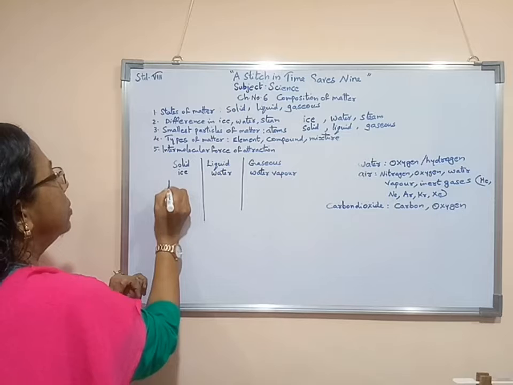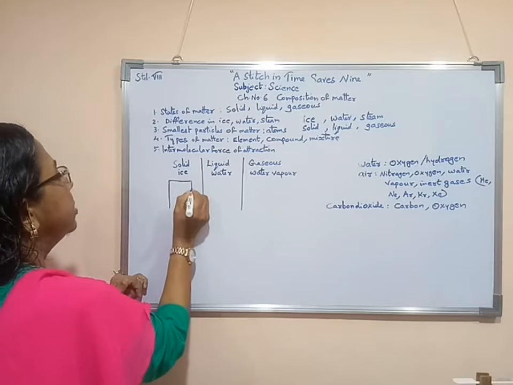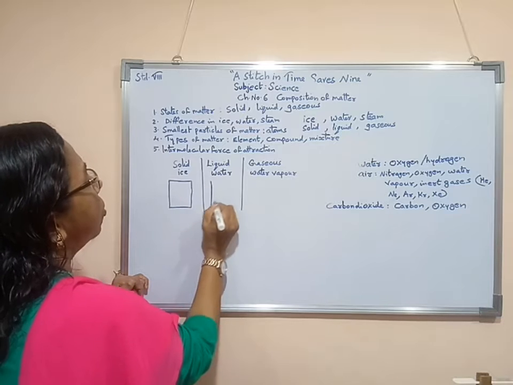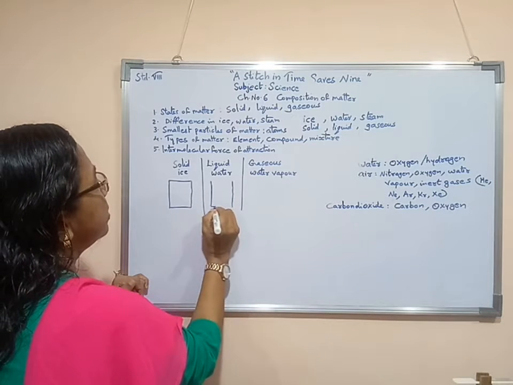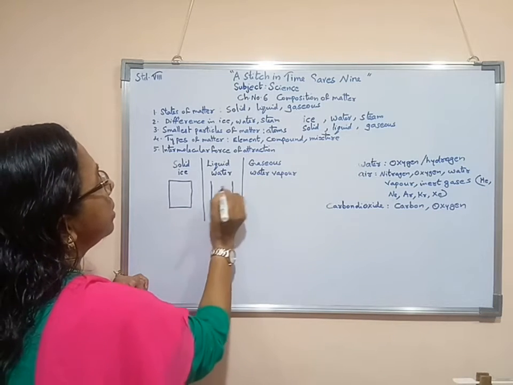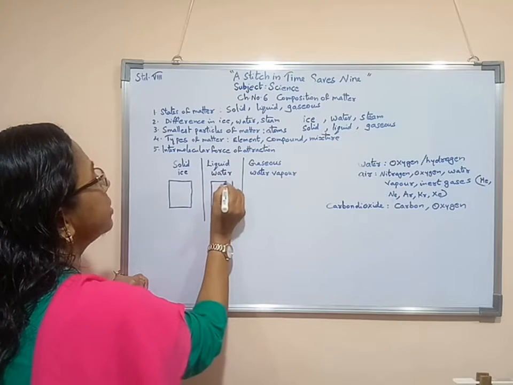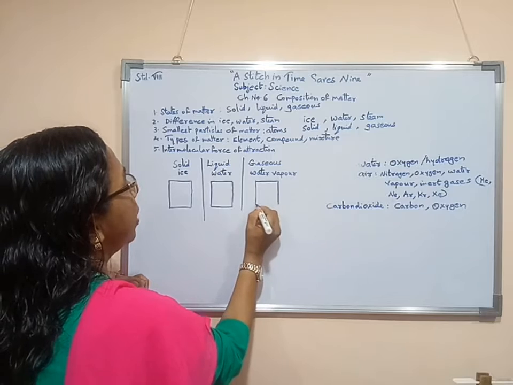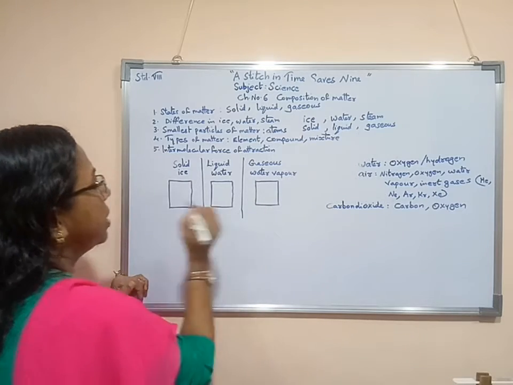Now ice, solid form, liquid or water, that is in the liquid form. Then here all these places are particles. I will draw and show you how that intermolecular difference is.